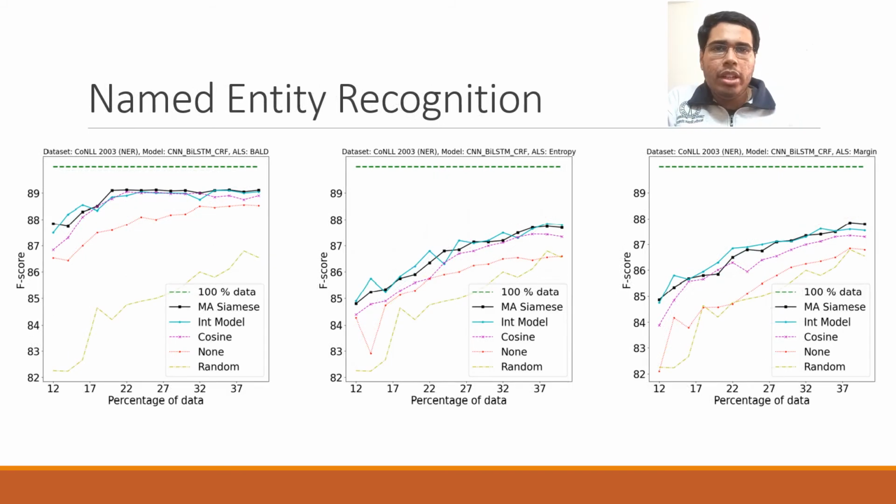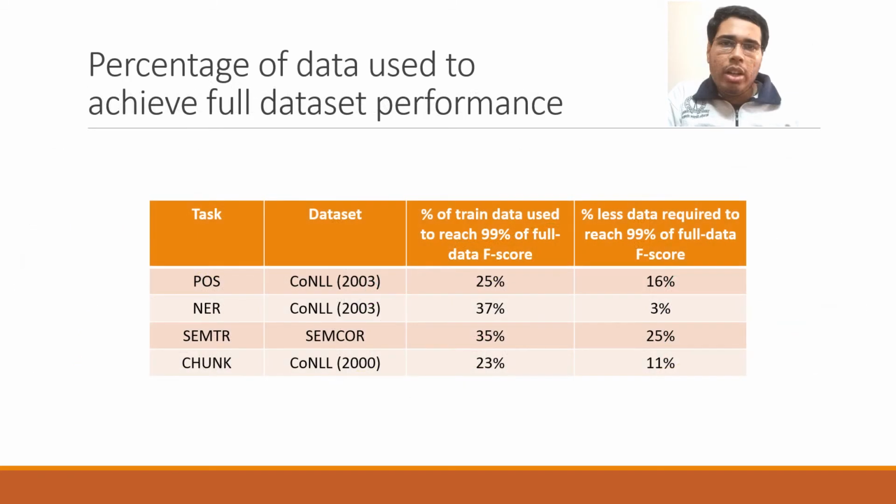Next, we look at similar plots for the named entity recognition task as well. We have also experimented with other sequence tagging tasks like semantic traits and chunking, where we have seen consistent performance improvement as well. For more results, please refer to our paper. Now this table shows the fraction of data used for reaching full data performance. We can also see 3 to 25 absolute percentage improvement using A squared L instead of BALT strategy.